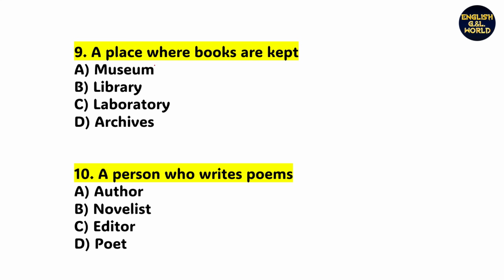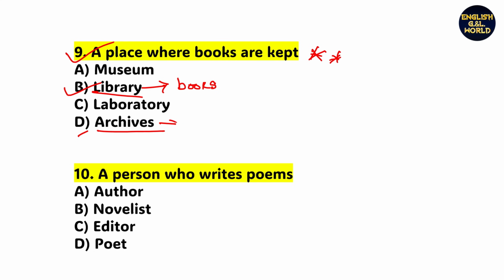Next, a place where books are kept. Look at the options. This one is very, very important. A place where books are kept. Obviously, option B, library should be the right answer. Library is related to books. But if you answer option D, then it will be wrong. What is the meaning of archives?